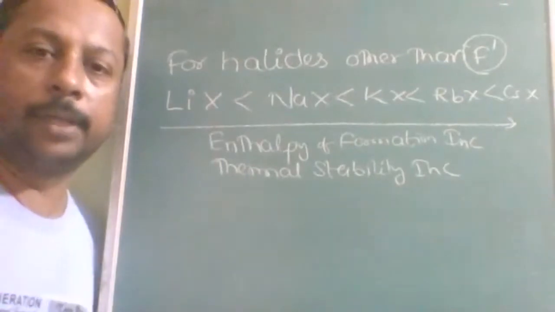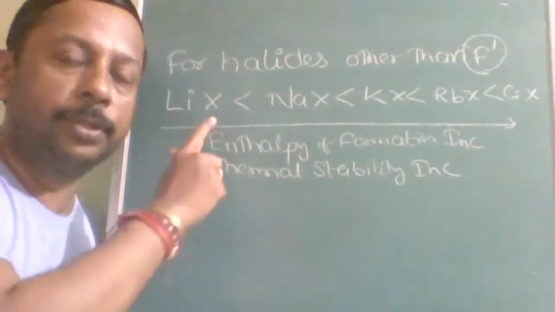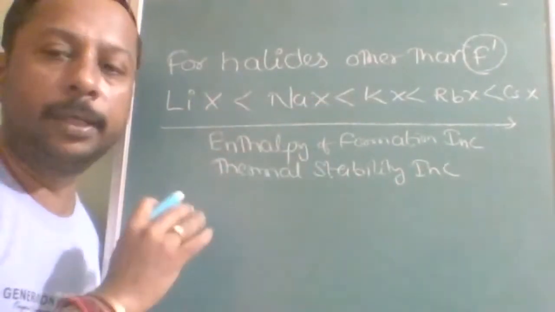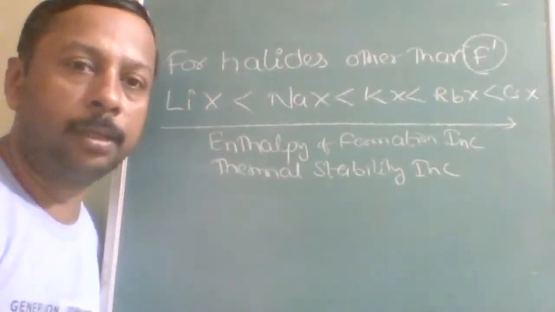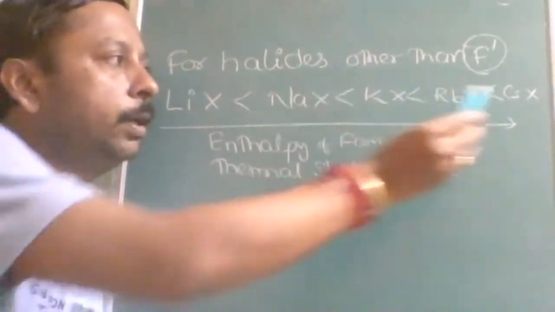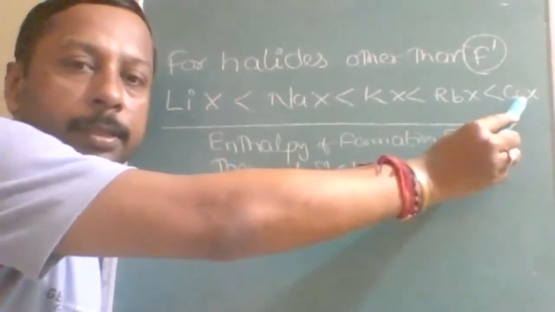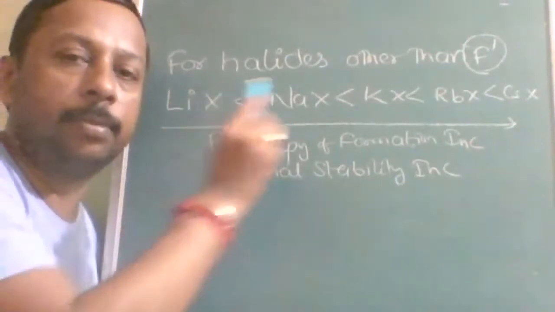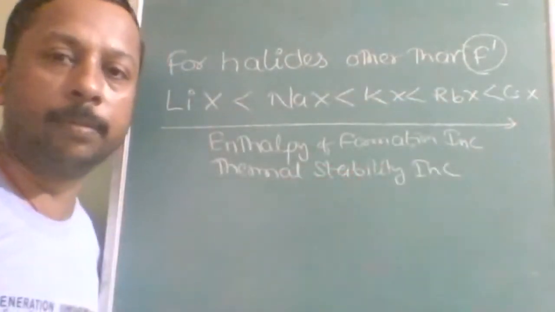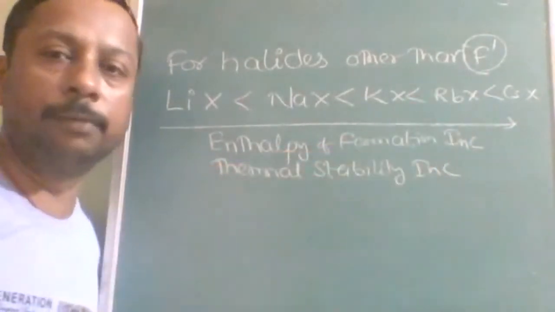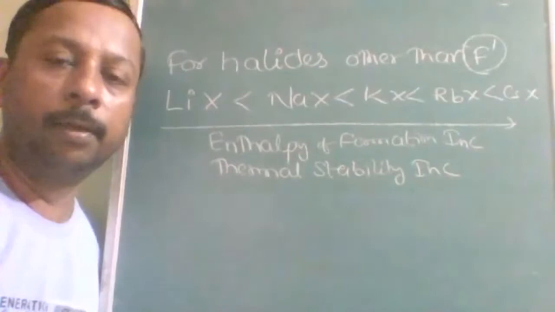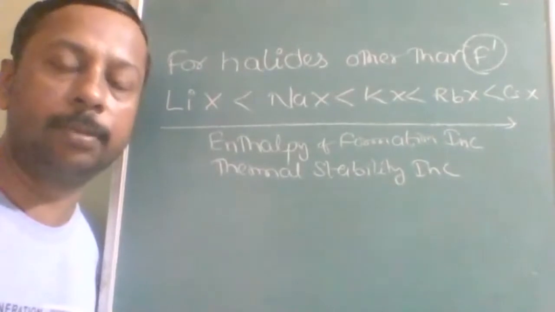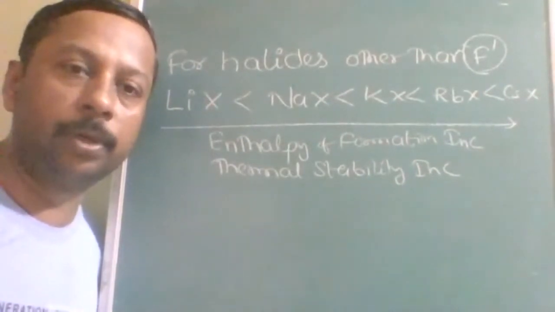In that example I took fluorine. If the halogen is other than fluorine, that means chlorine, bromine, or iodine, the trend becomes opposite. Earlier, cesium fluoride was the least stable and lithium fluoride the most stable, but lithium chloride is the least stable and cesium chloride is the most stable. So changing the halogen from fluorine to any other halogen makes the order just opposite. Cesium fluoride is least stable, but cesium chloride is highly stable.